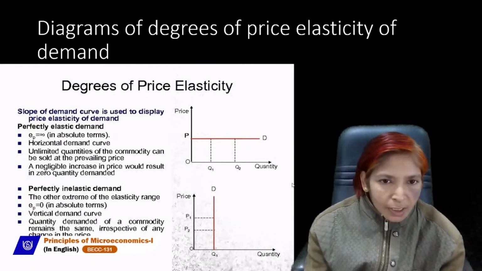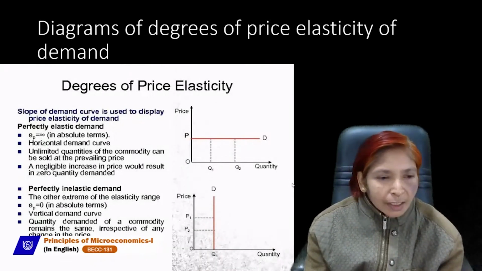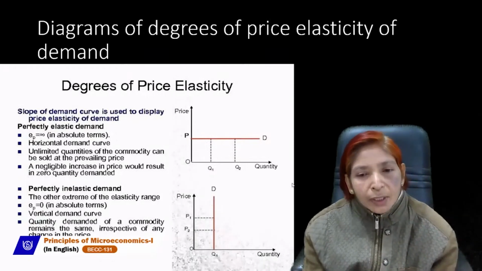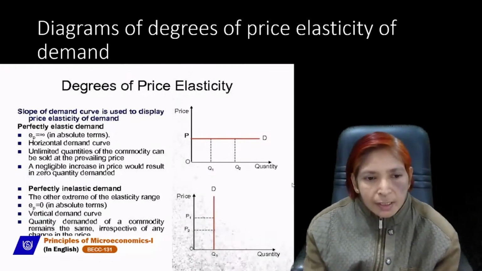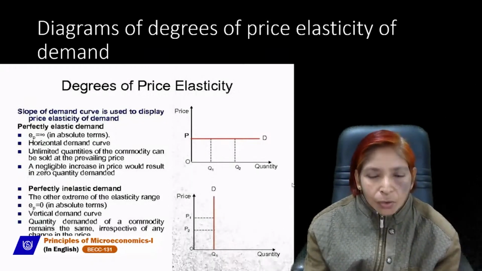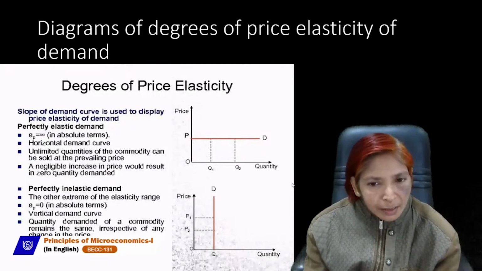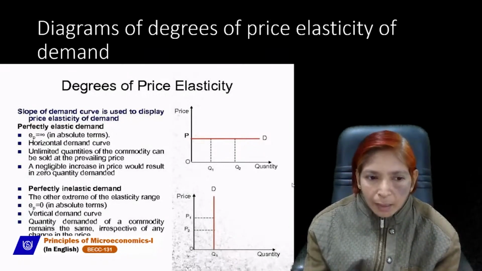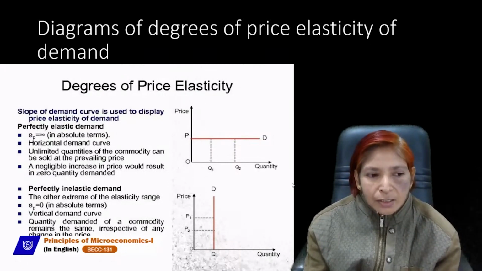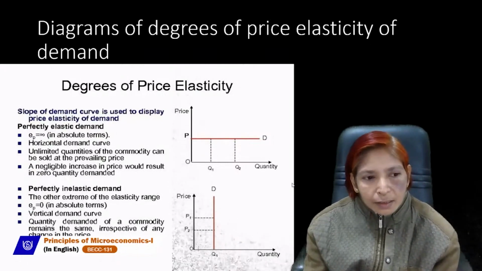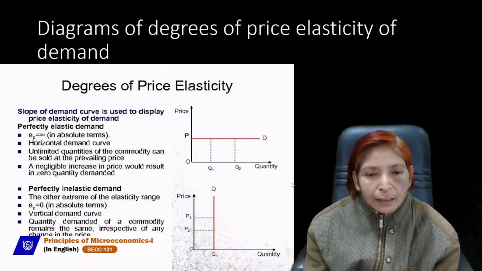The features of perfectly elastic demand are: one, the demand curve will always be a horizontal line parallel to the x-axis. Second, an unlimited quantity of the commodity can be sold at the prevailing price, or at the existing price. And next, a negligible increase in price would result in zero quantity demanded.